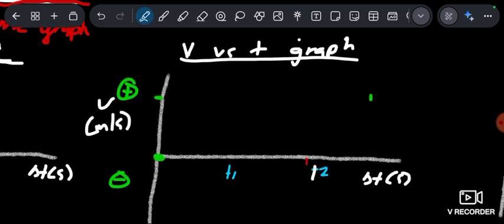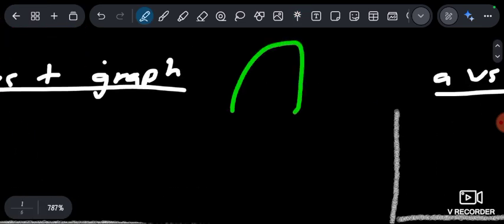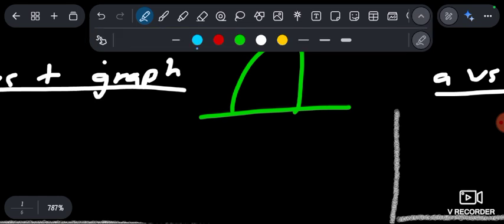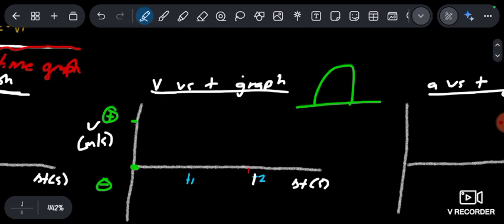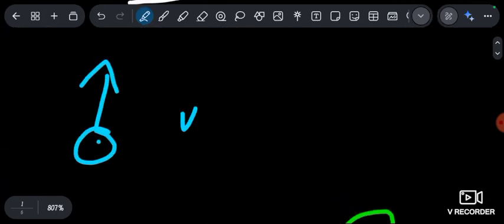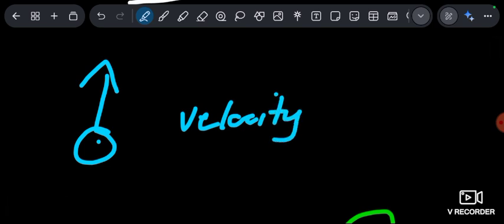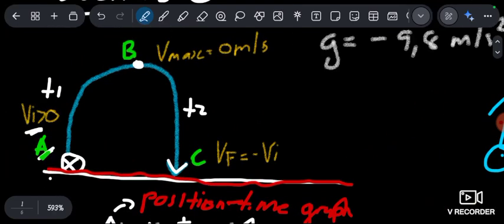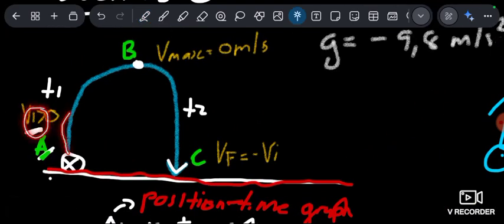Now, what is going to happen? This is the motion. Let's check the motion. This is the motion of that object. Now, what is special? The object, when it goes up, the velocity decreases. How do you see if it decreases? Because we just proved it. The object goes up, the velocity is greater than 0 over here, but it goes up, decreases until it reaches what? 0. Then when it goes again, it gains velocity, it increases, but in the opposite direction.